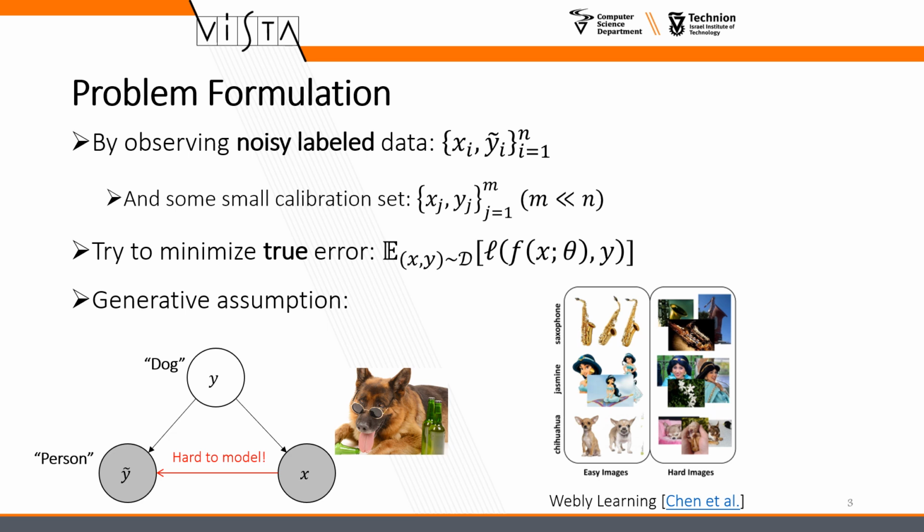By observing large noisy-labeled data pairs X and Y tilde, and some calibration set, we wish to minimize the true error, namely the expected risk with respect to the true label distribution. This is challenging as the noisy label may depend on the instance X. An implication of this is that harder images would be more frequently mislabeled.